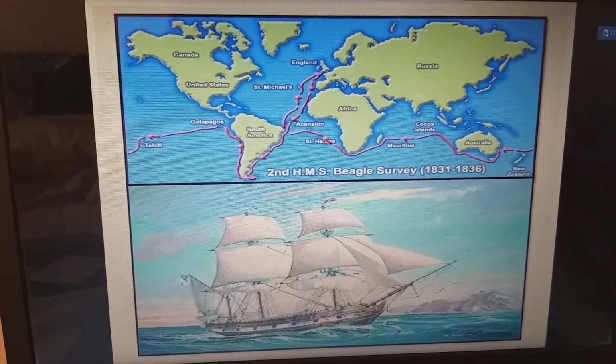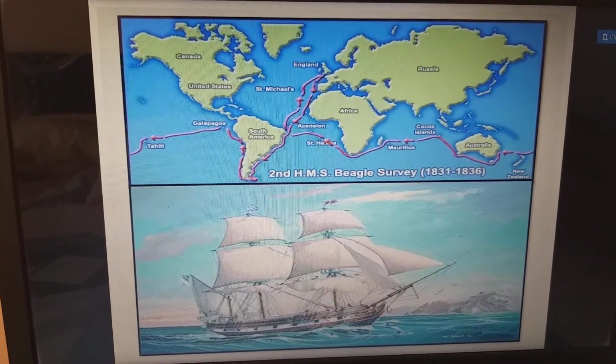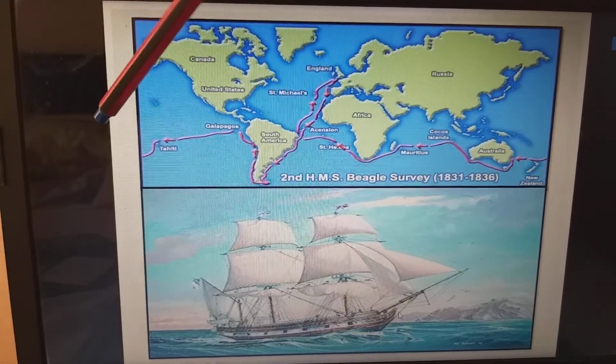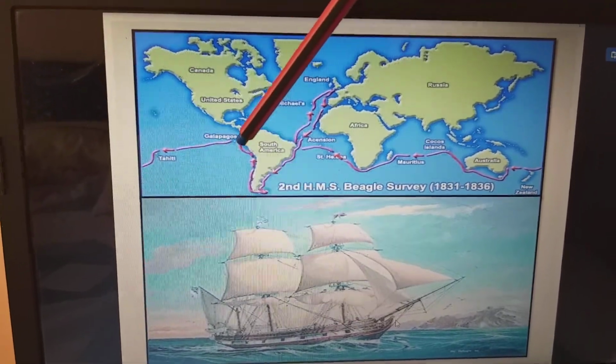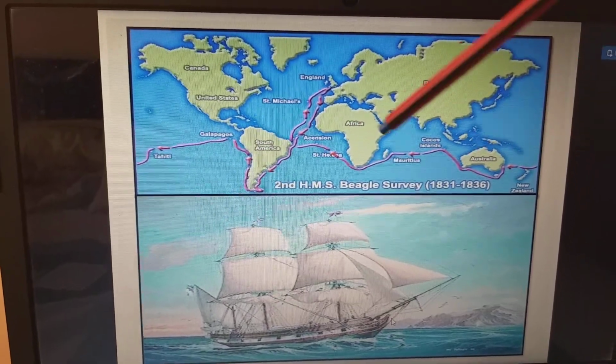So, this is the HMS Beagle survey. This took place in 1831 to 1836. These are the areas. This is the Galapagos Islands. These are the areas they covered in the HMS Beagle ship.